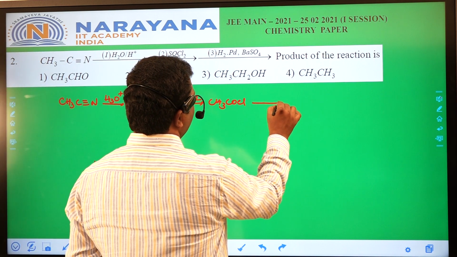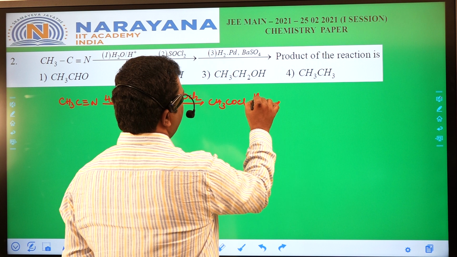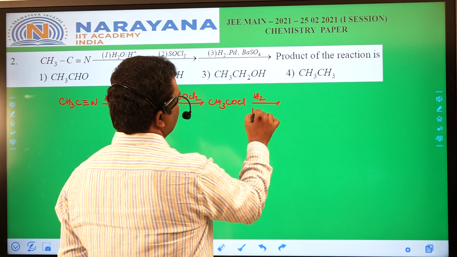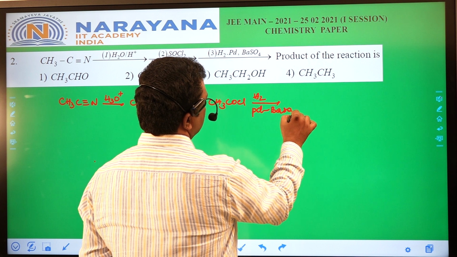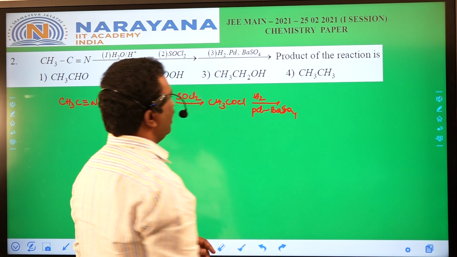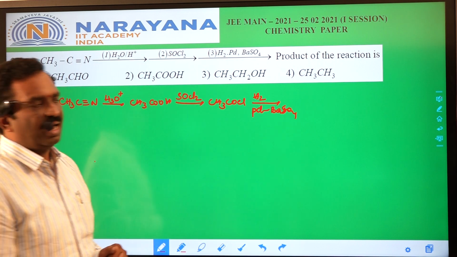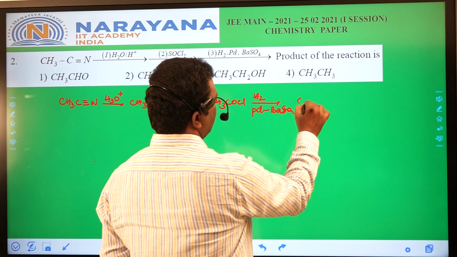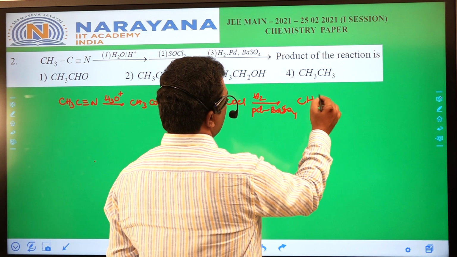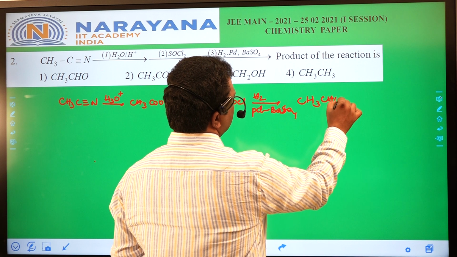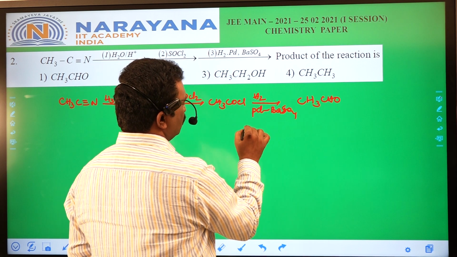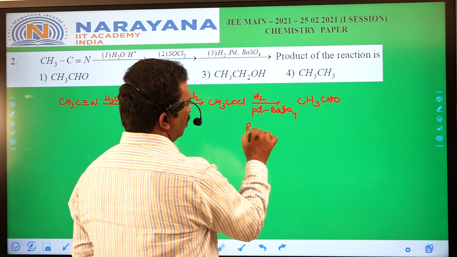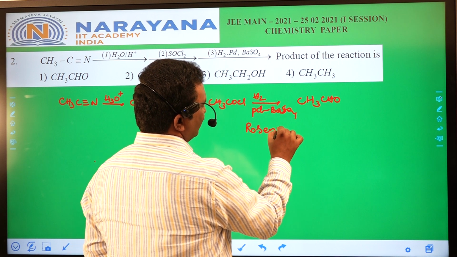Further, acid chlorides are reduced by Lindlar's catalyst, that is Pd-BaSO4. It was specified Pd-BaSO4. Acid chlorides are reduced into aldehydes. This reduction from acid chlorides to aldehydes is called Rosenmund's reduction.